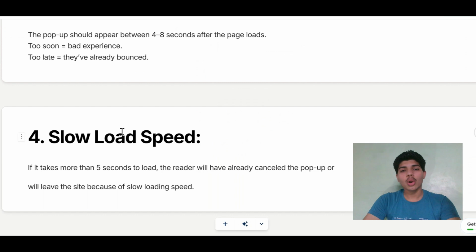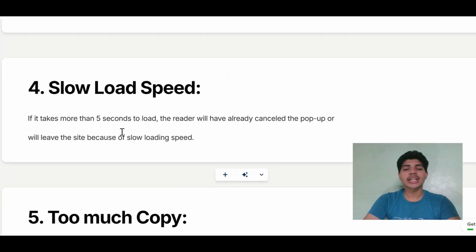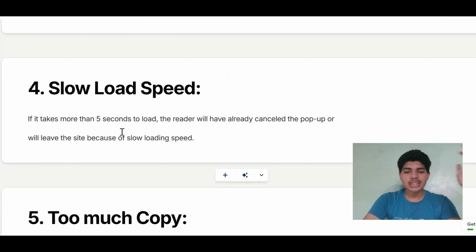Fourth, slow load speed. If it takes more than 5 seconds to load, the reader will cancel the pop-up or will leave the site because of slow loading speed and a bad experience.